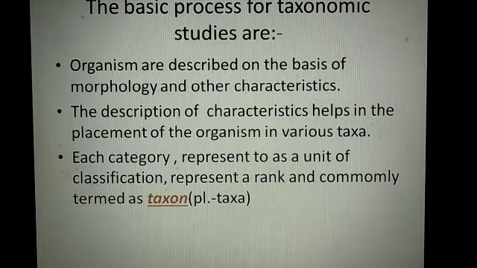So a new taxon can be framed if the organism is different from the existing taxa. And student, what is taxa? Actually, the category represented as a unit of classification represents a rank and is commonly termed as taxon, and in plural we call it taxa.